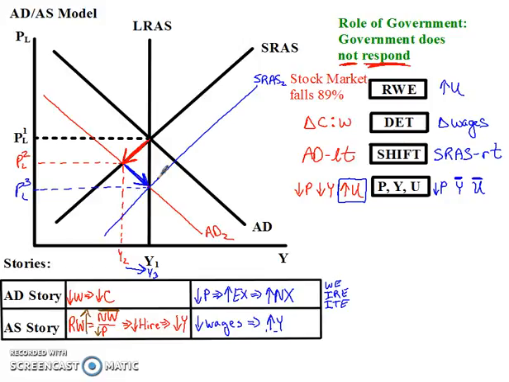So just notice some general things here. What typically happens is the aggregate demand curve is going to shift and knock us out of equilibrium. And then the aggregate supply curve is going to shift in response and get us back to long-run equilibrium. So that's the key: we get knocked out of long-run equilibrium, and then we come back to long-run equilibrium. That's how all of this plays out. Okay, so that's how the classical model works.